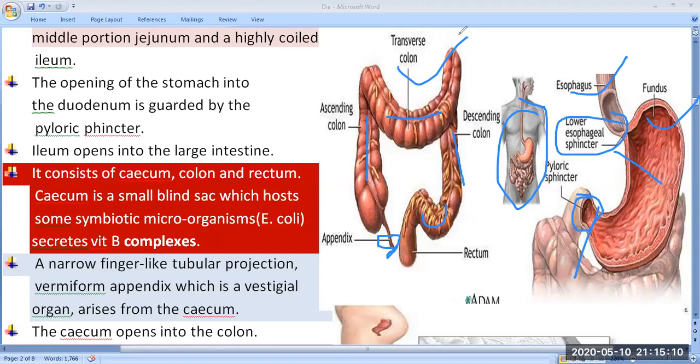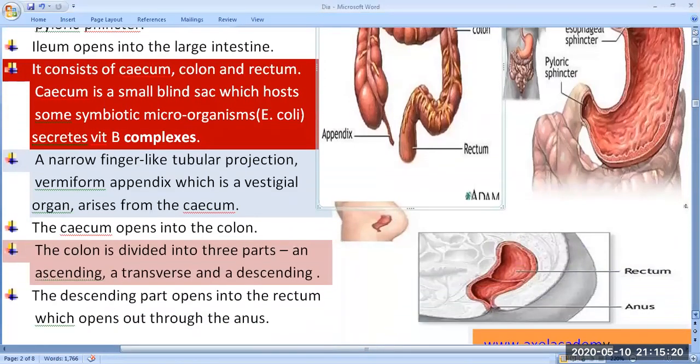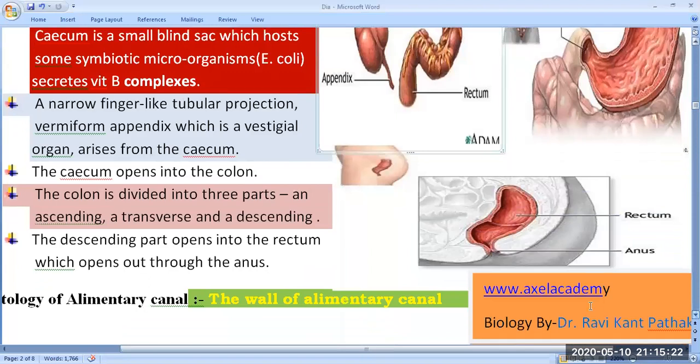So these show the different structures of the stomach as well as the large intestine. Next, you can see this figure showing the rectum and anus. With the help of this figure you can easily understand where the rectum and the anus are located.